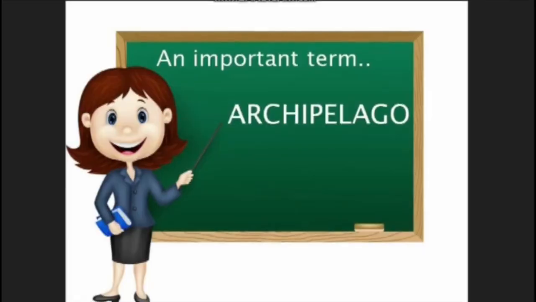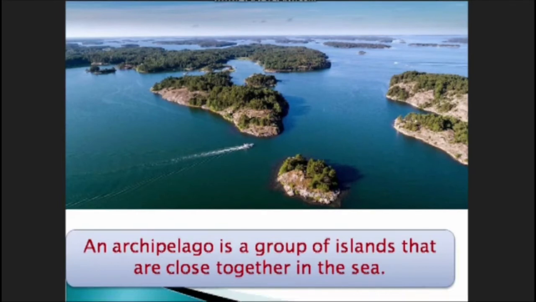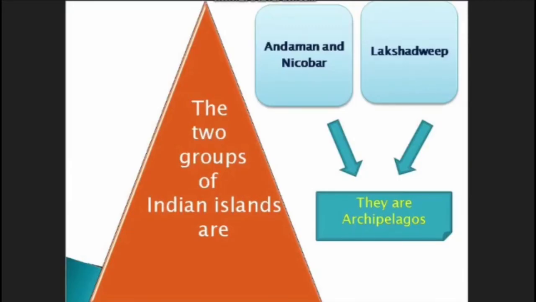Now, children, an important term which we will discuss is an archipelago. What is an archipelago? An archipelago is a group of islands that are close together in the sea. The two group of Indian islands are Andaman and Nicobar, Lakshadweep.